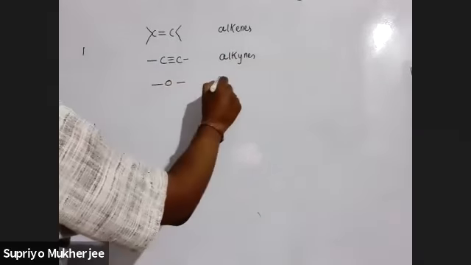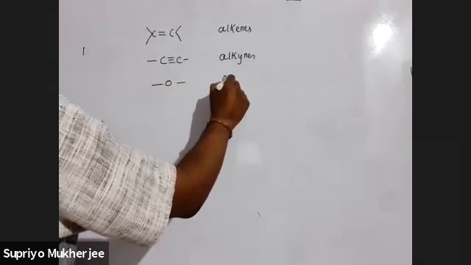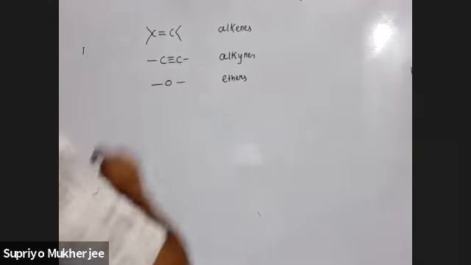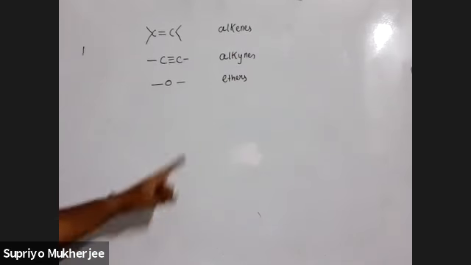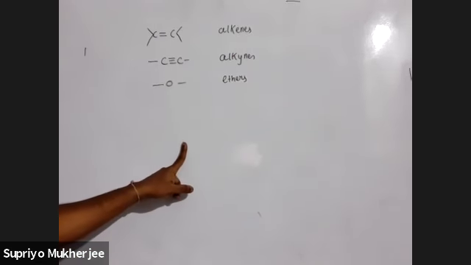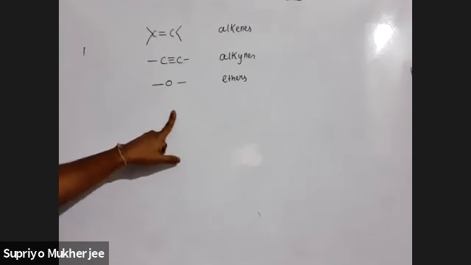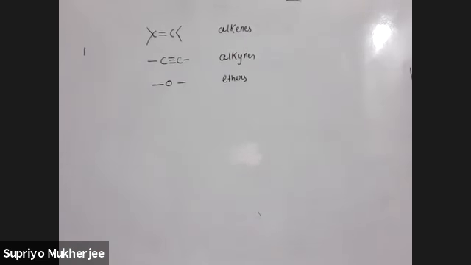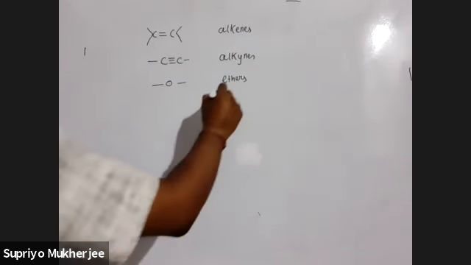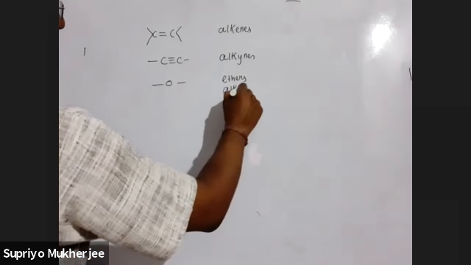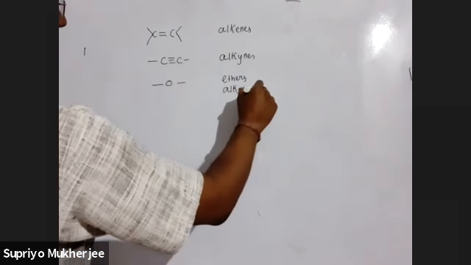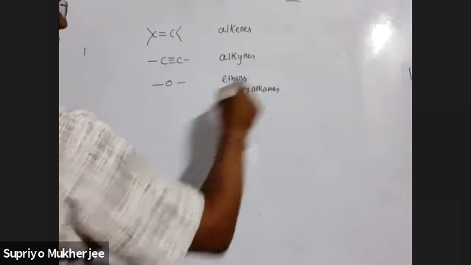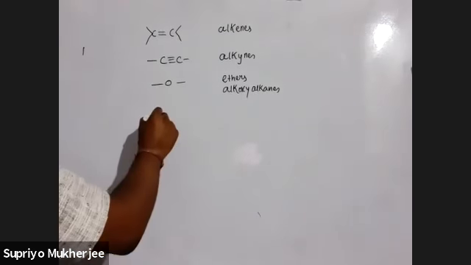This was ethers. Okay, but this is ether, that is common name. But what about its name when it is to be written in IUPAC name? It is called alkoxyalkane. So we'll do examples of them. Alkoxyalkanes.